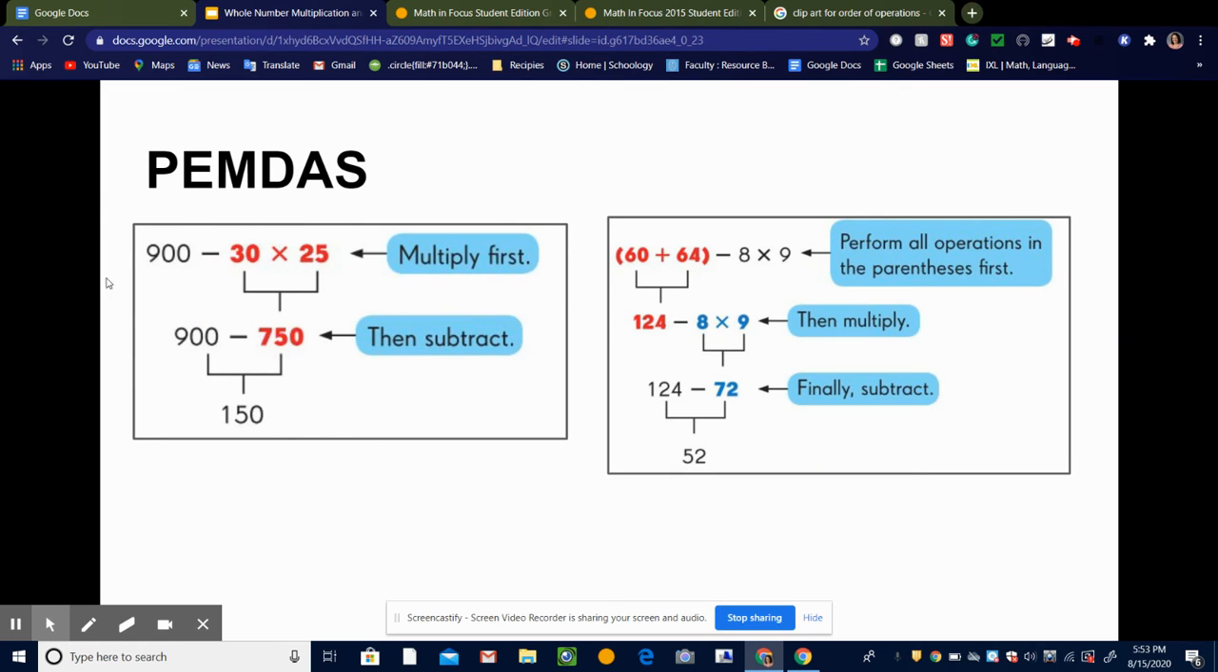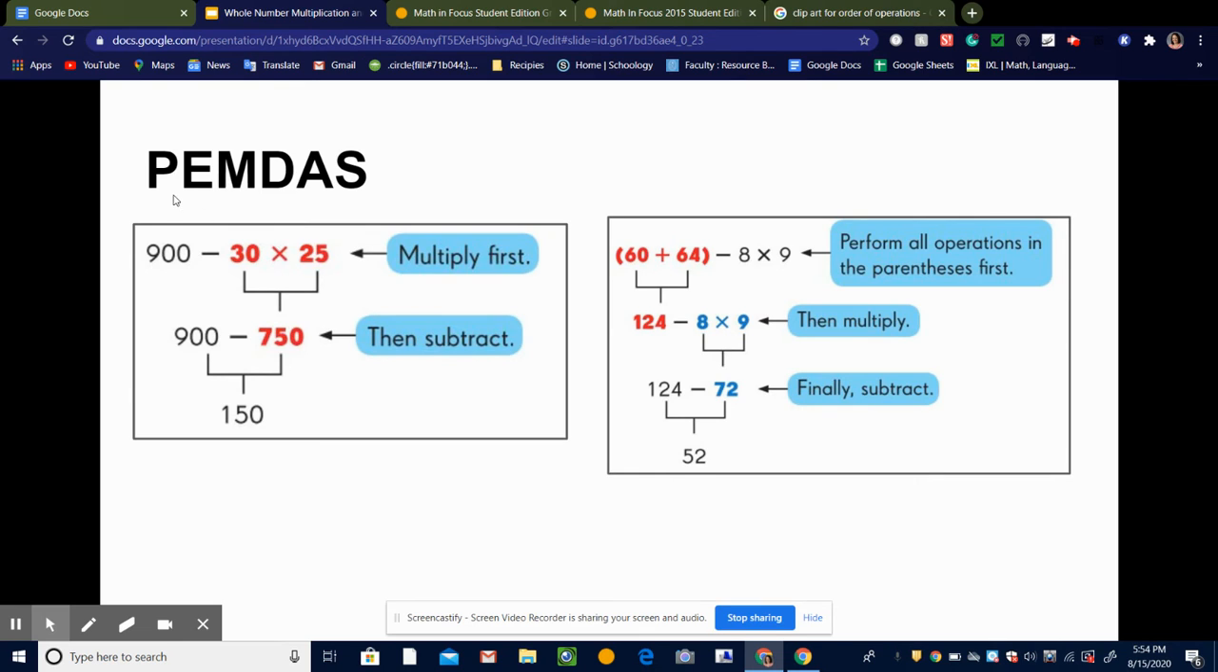Okay, so let's look at this example first. 900 minus 30 times 25. So without PEMDAS, we wouldn't know what order to do things. So do we say 900 minus 30 first and then multiply that by 25? Or do I multiply 900 by 25 and then subtract 30? Or do I multiply first and then subtract? So without PEMDAS, we wouldn't know what order to do things. So PEMDAS gives us a universal order, so we're all on the same page and we're all solving it the exact same way.